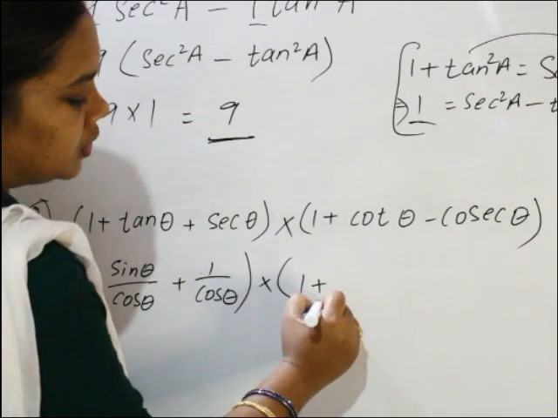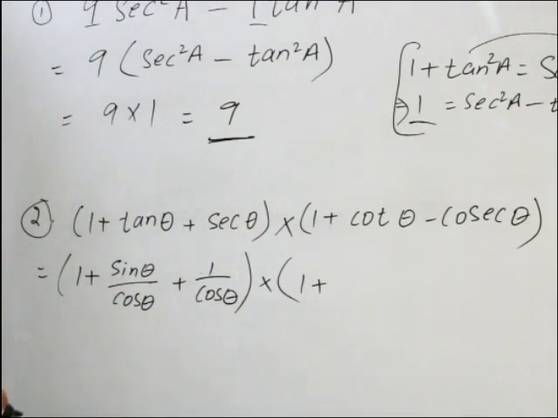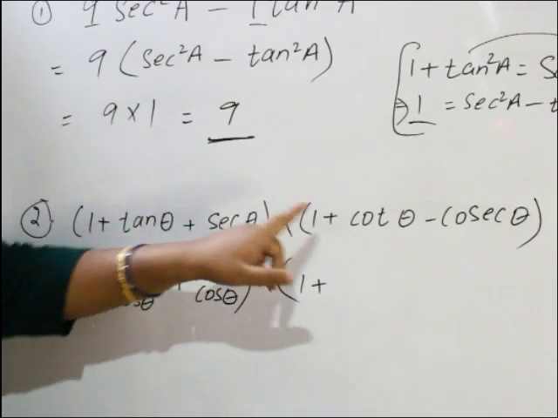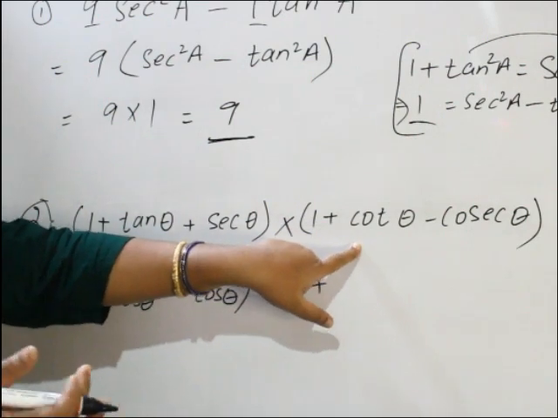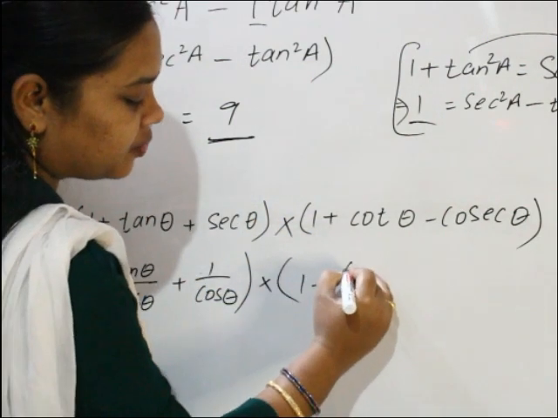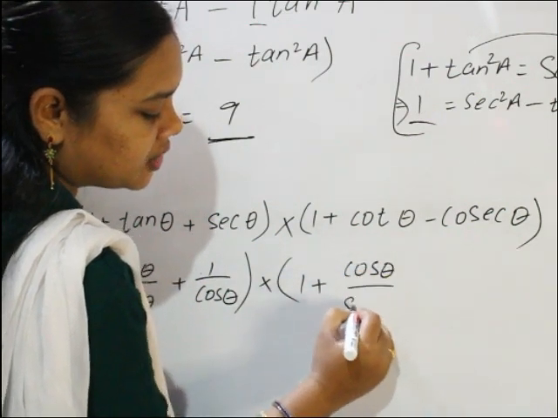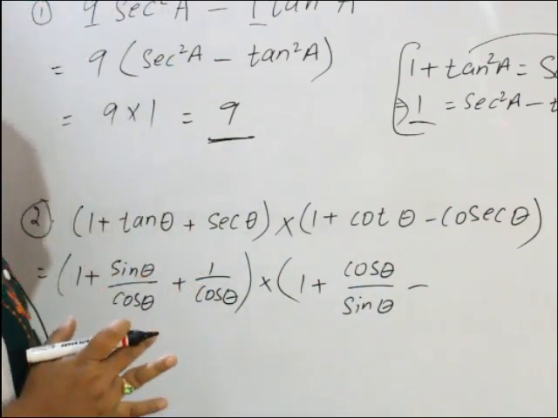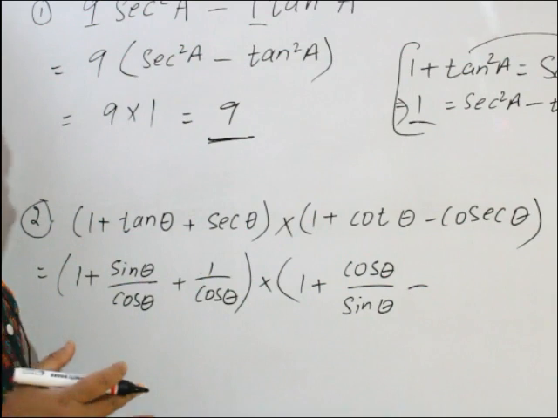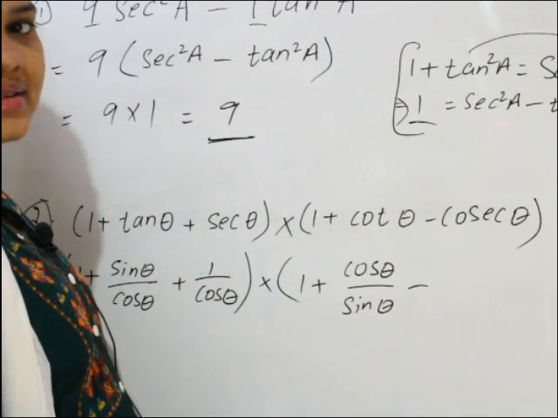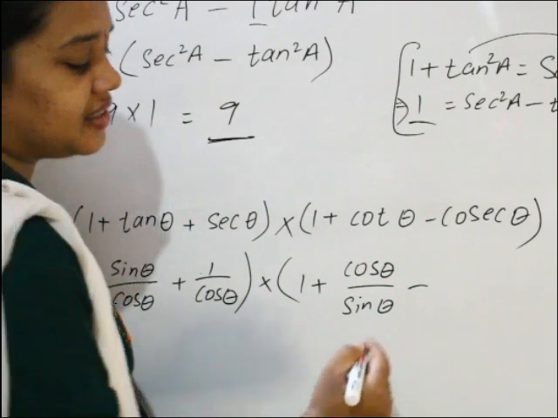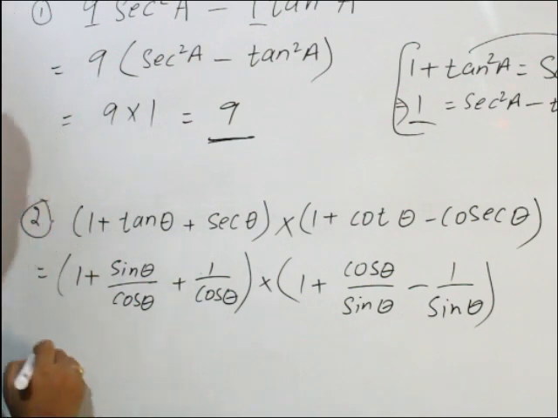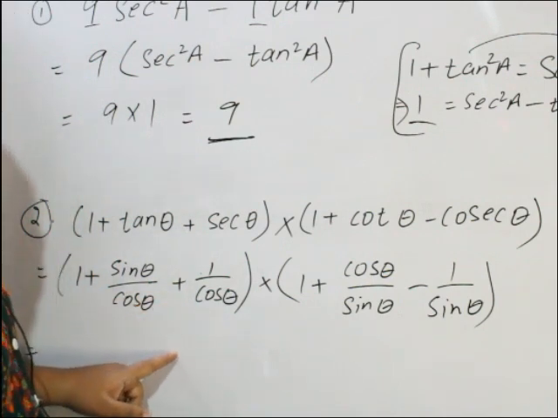Now 1 plus cot theta. Cot theta means what? Tan theta and cot theta are reciprocal of each other. If tan theta is sin theta by cos theta, cot theta will be cos theta by sin theta. Minus again cosec theta. Cosec theta and sin theta are reciprocal of each other. Cosec theta is equal to 1 by sin theta. Okay, now we have to take LCM.